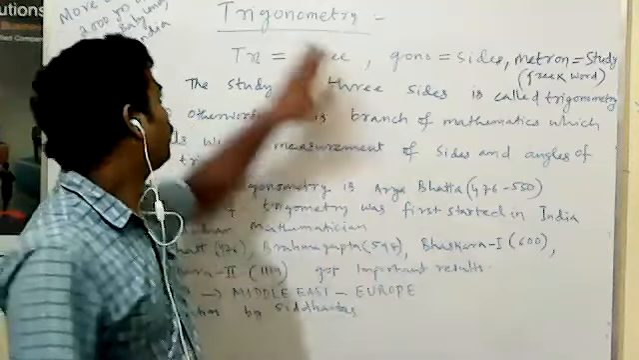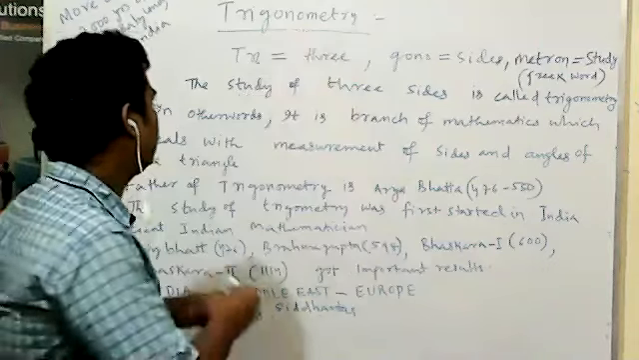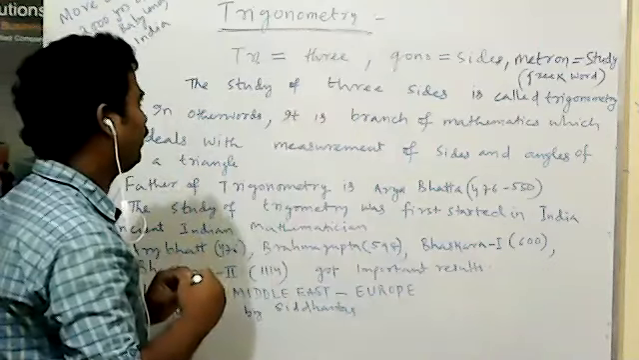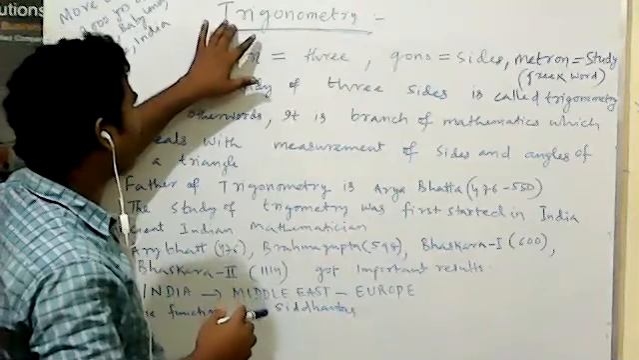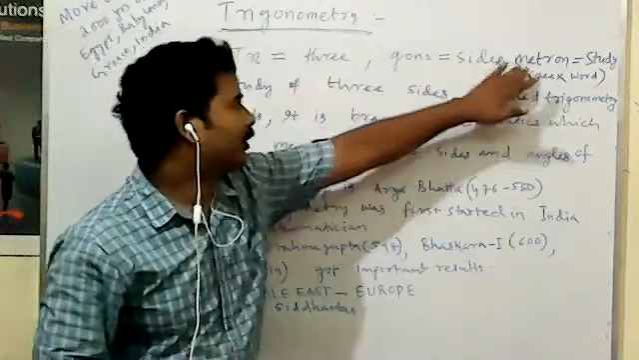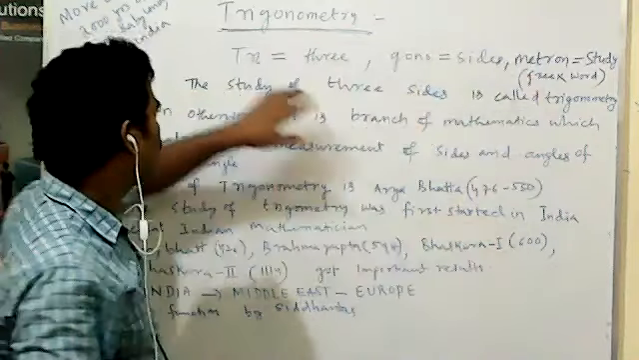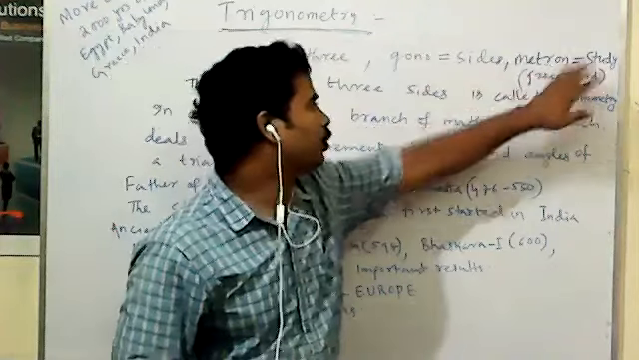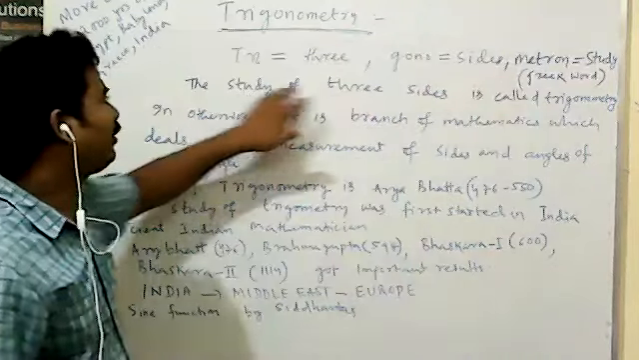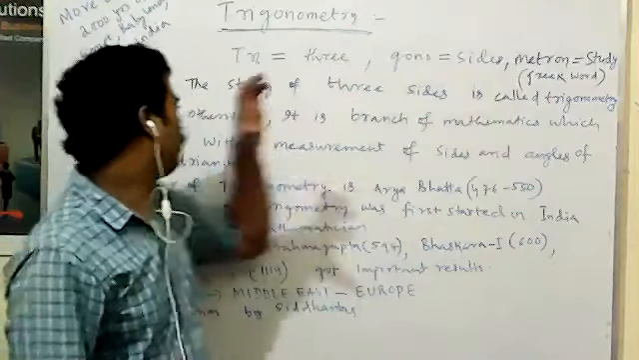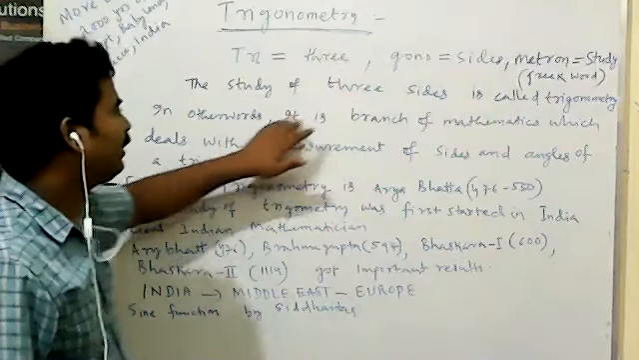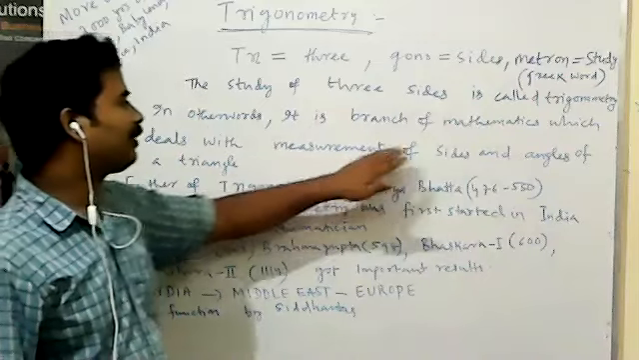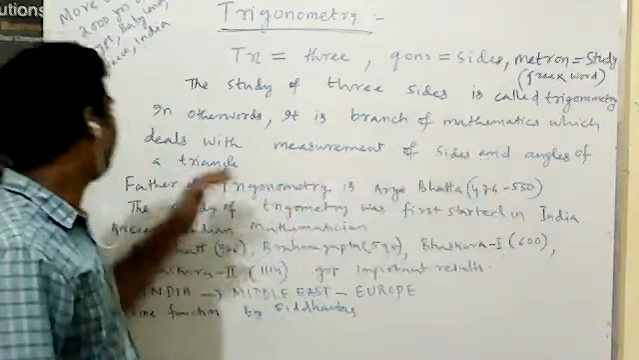Today I will discuss the topic of trigonometry. What is trigonometry? First of all, let us know about trigonometry. Trigonometry comes from trigonometron, and metron is the Greek word. Tri means three, gon means sides, and metron means study. So the study of three sides is called trigonometry. In other words, it is a branch of mathematics which deals with the measurement of sides and angles of a triangle.